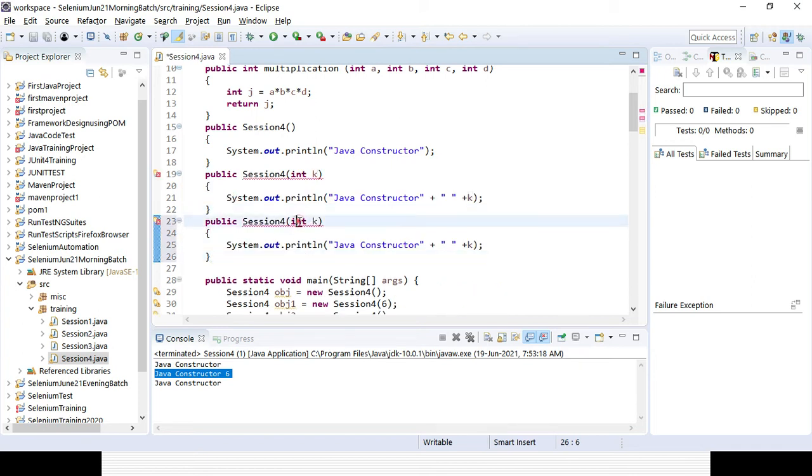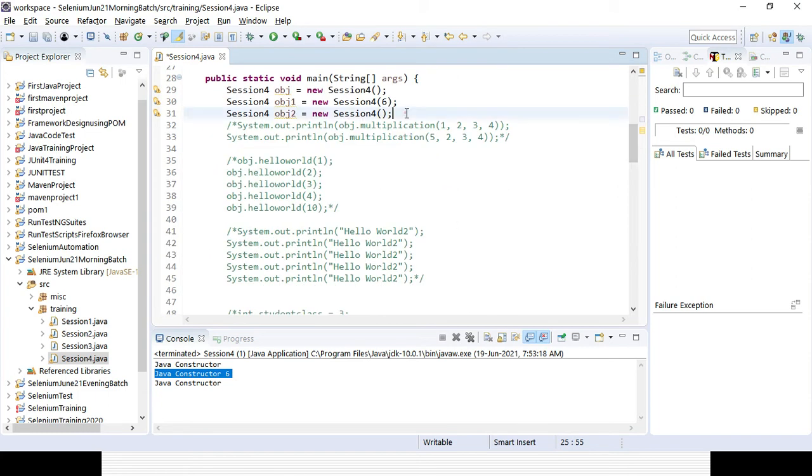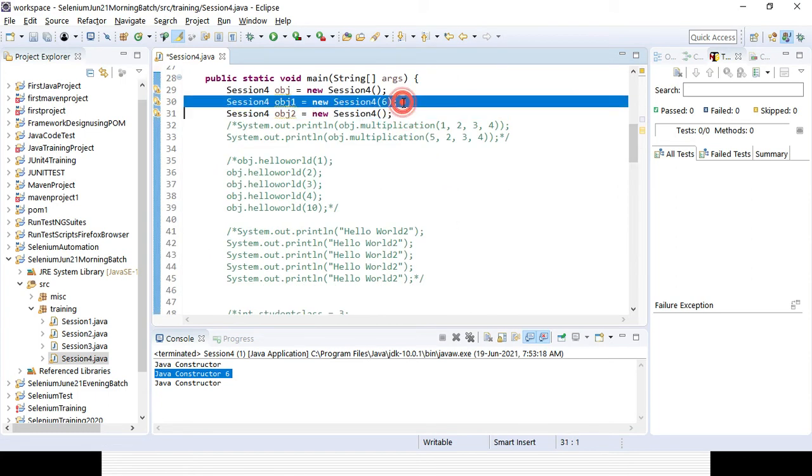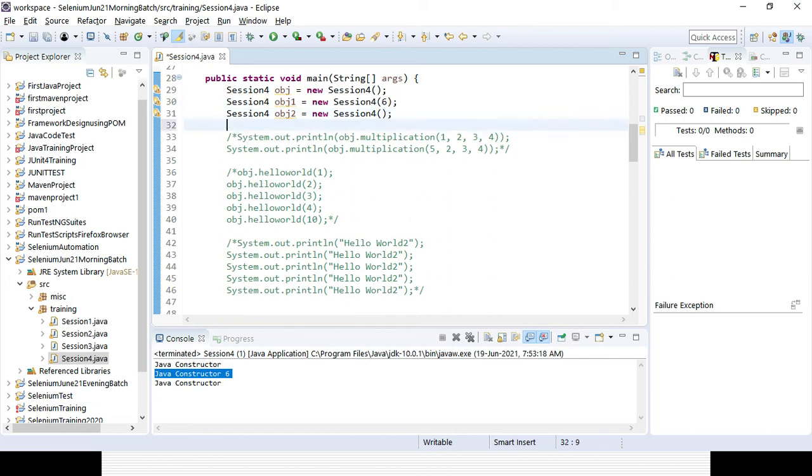Here I can change the parameter type. Suppose I want to pass a double, it will work the same way. So instead of k, I can pass a variable L, and here I can create one more constructor for the double part. You already know a double is not an integer.